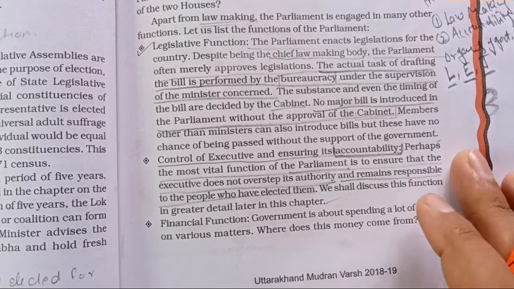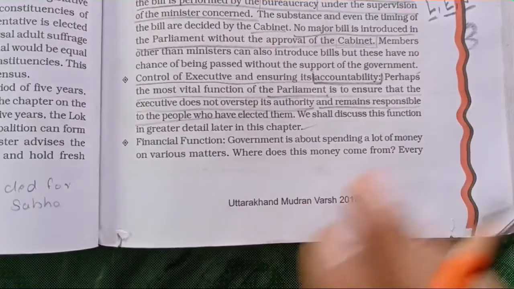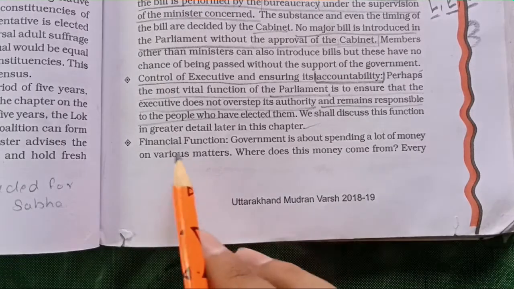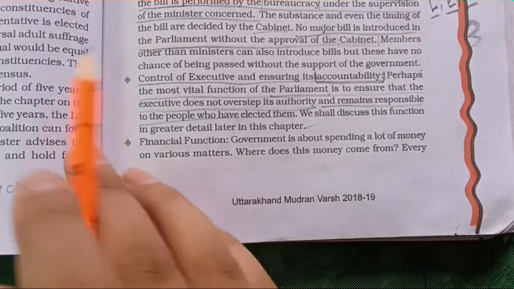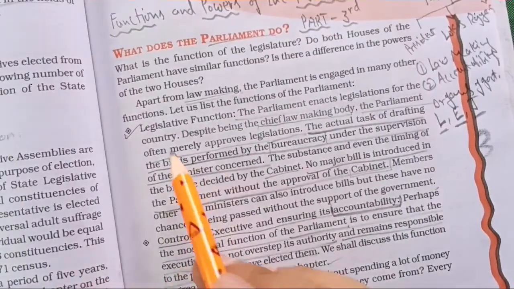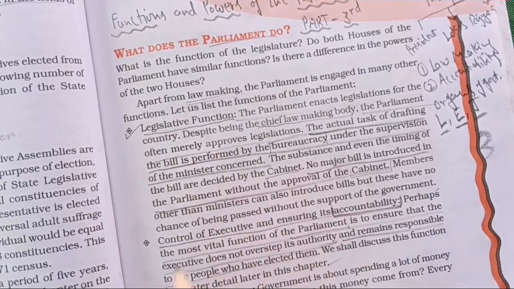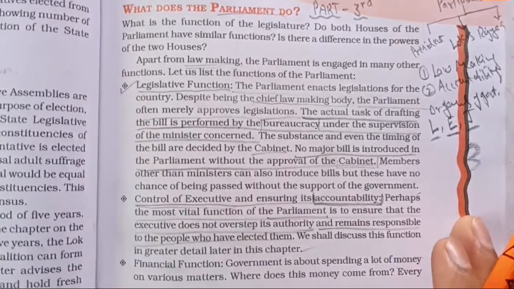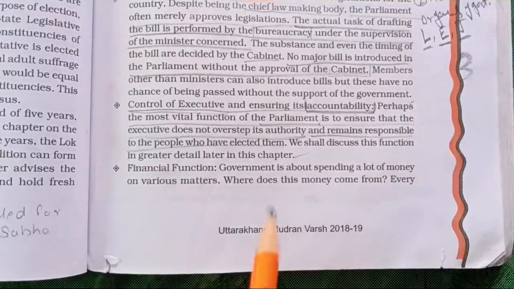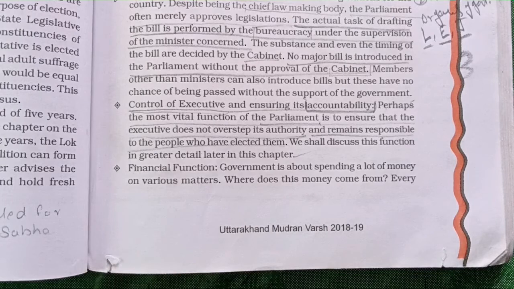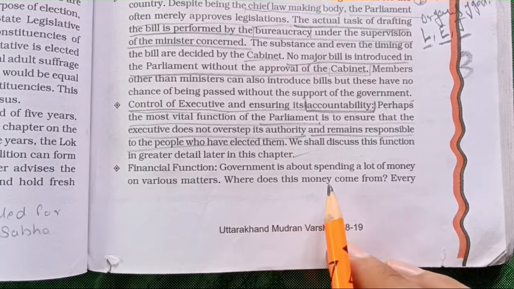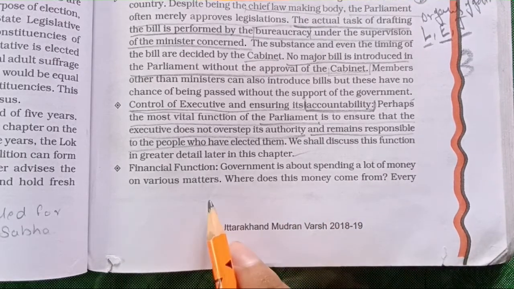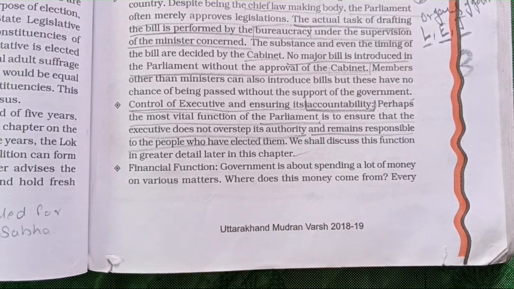Okay, now coming to the next and third important function of parliament, the financial function. First was, as you can see here, the legislative function. Second was control of the executive, where the executive is accountable to the people. And the third important one is the financial function. What is the financial function of parliament? So here the government is spending a lot of money on various matters. There are various developmental activities and programs going on for the welfare of the state.